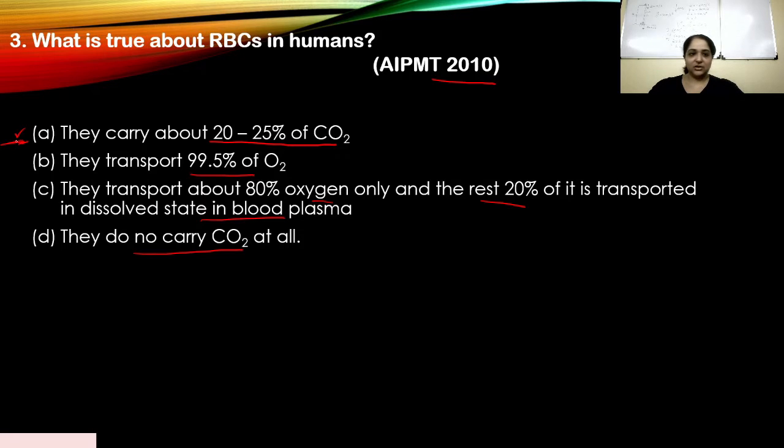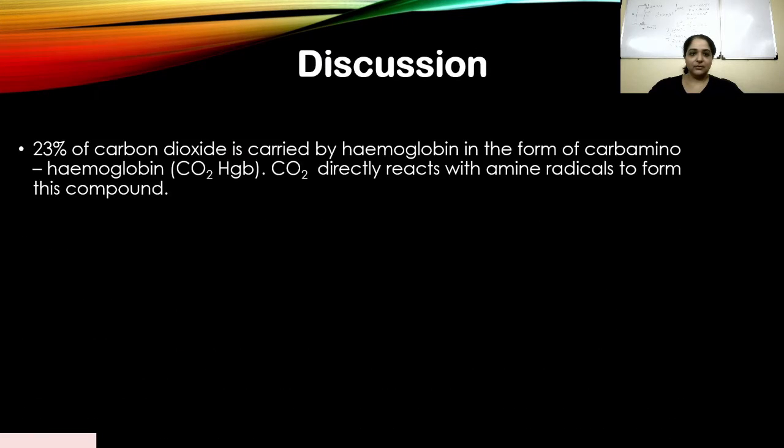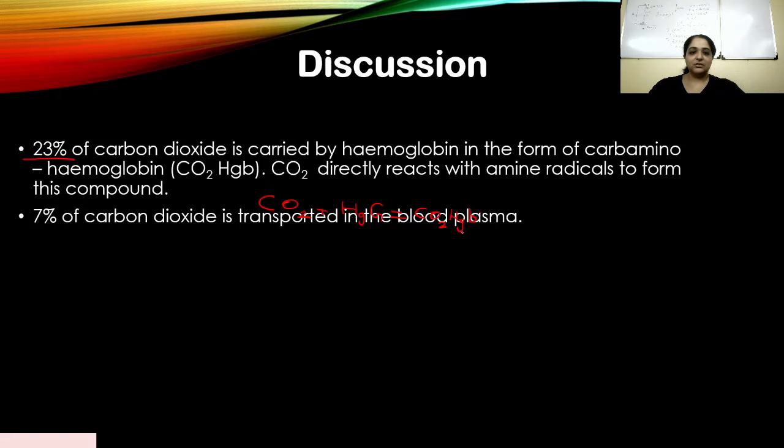Okay, let's look at the discussion. So 23% of CO2 is carried by hemoglobin in the form of carbaminohemoglobin. CO2 directly reacts with amine radicals to form this compound. CO2 binds with the hemoglobin, the globin chain, amine radicals, and they form this compound. Okay, so 7% of carbon dioxide is transported in the blood plasma.